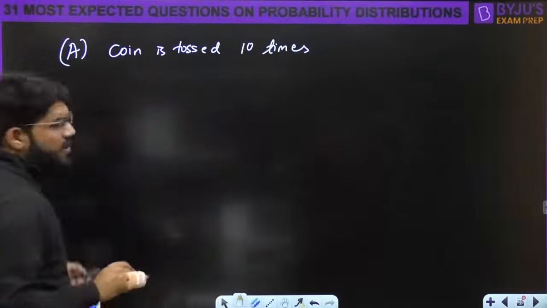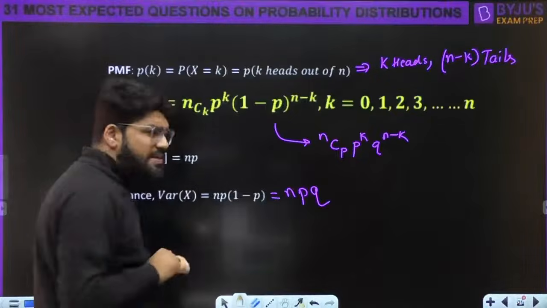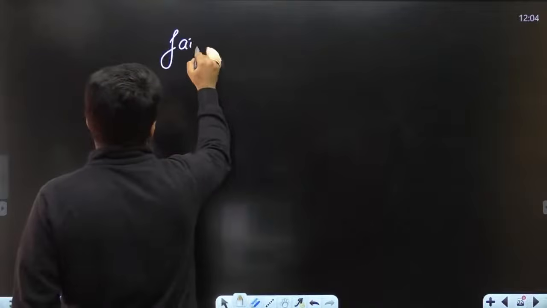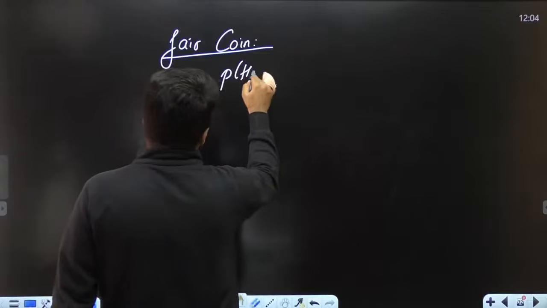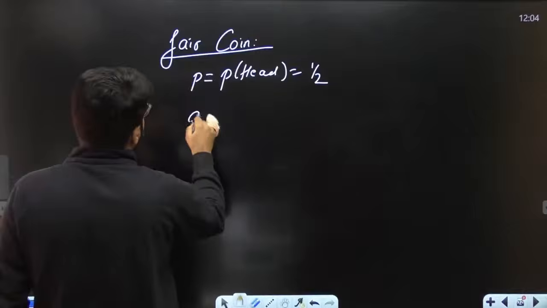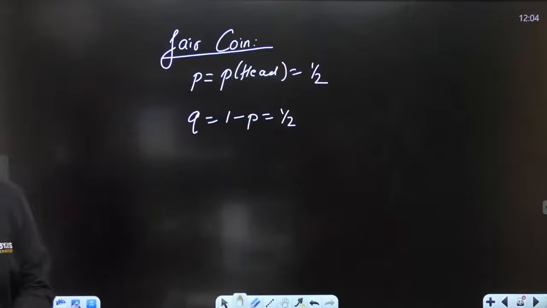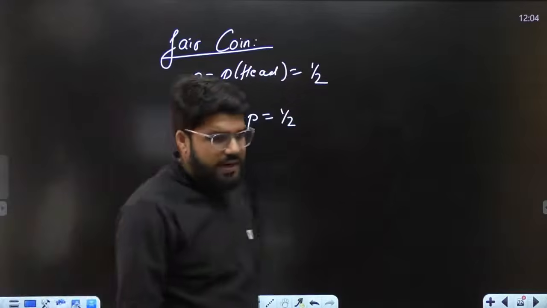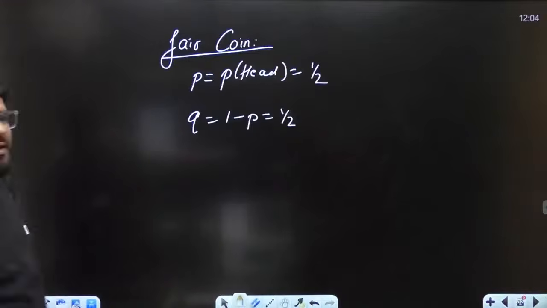Okay, first, the talk is about a coin. Let me give one more generalization before we solve here. If the question is specially on a fair coin, what is the probability of head for a fair coin? That is given by 1/2. P is 1/2. So what is q? It is 1 minus p, and that is also equal to 1/2. Is that clear to everybody?